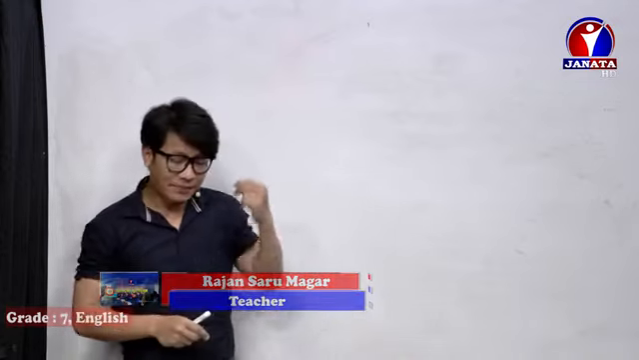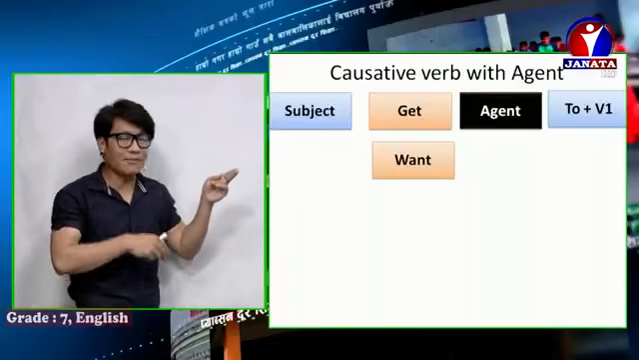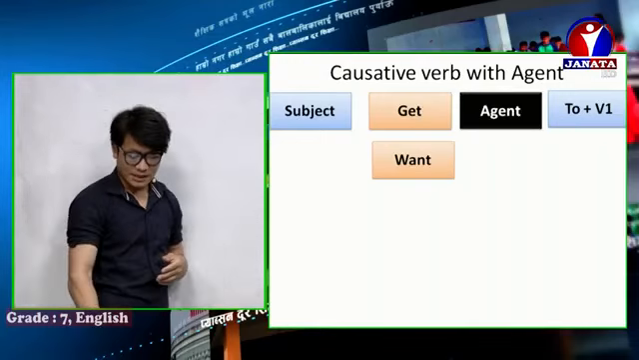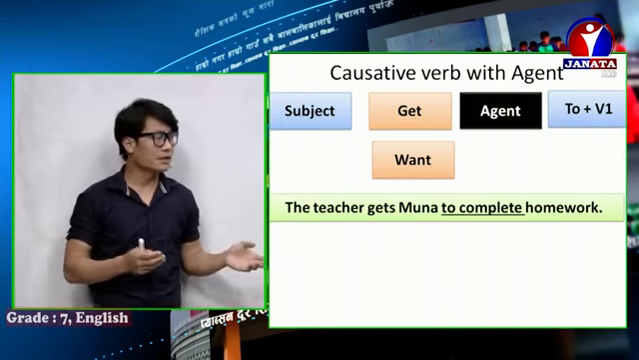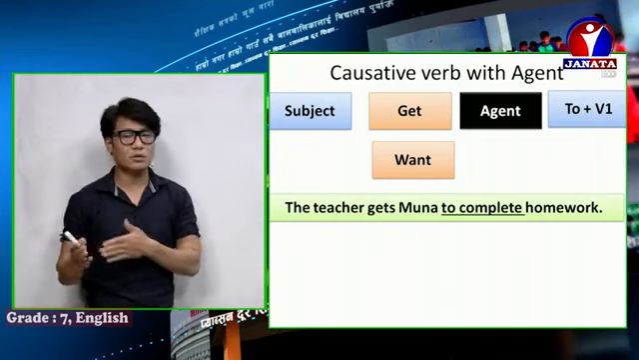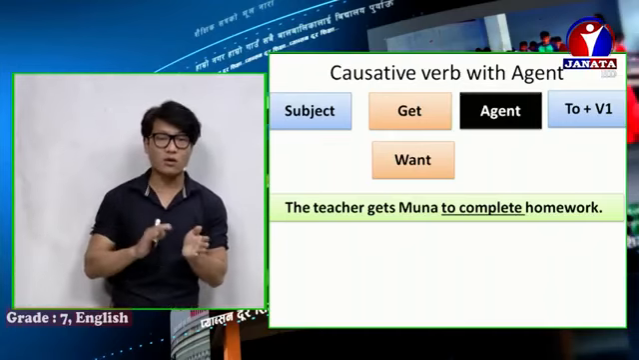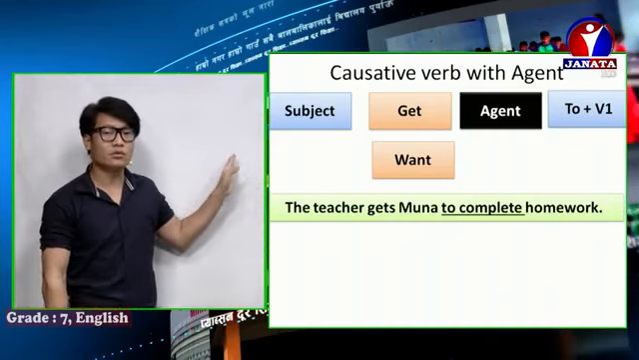But after these two causative verbs, like get and want, if there is an agent, then we should use to plus verb 1. Let's have an example. You can see: the teacher gets Muna to complete homework. So I have underlined the infinitive verb, to complete.